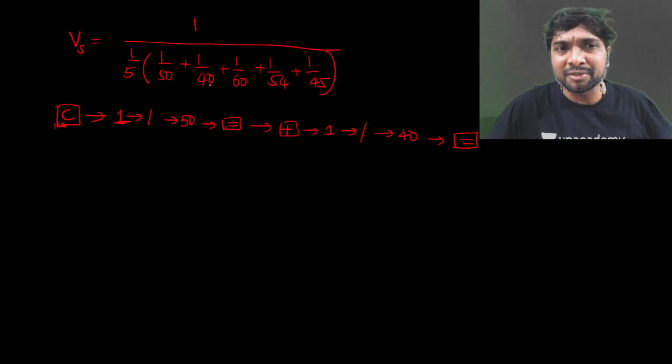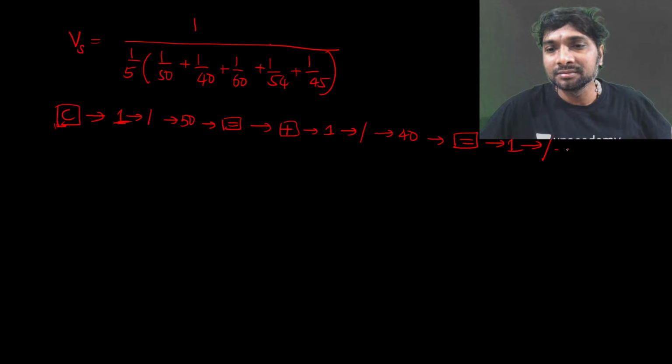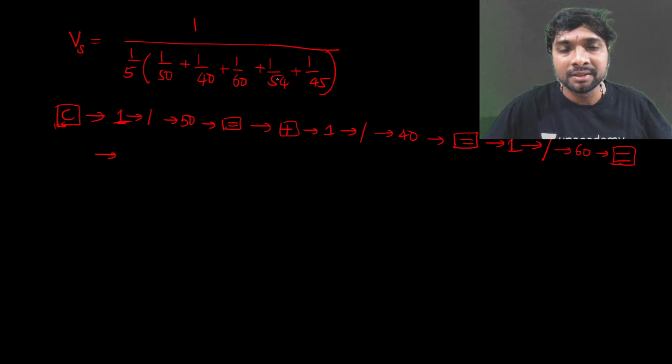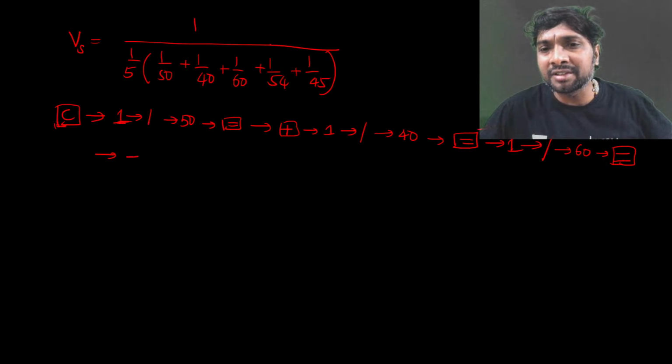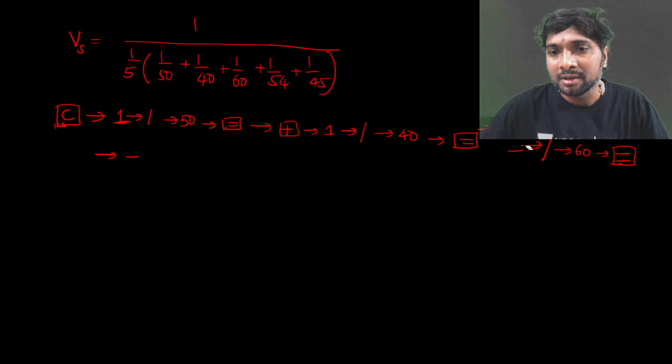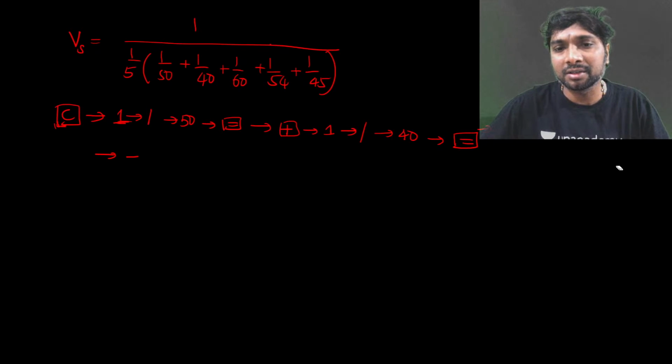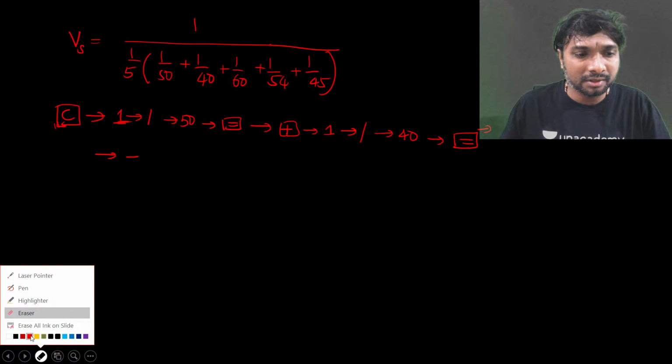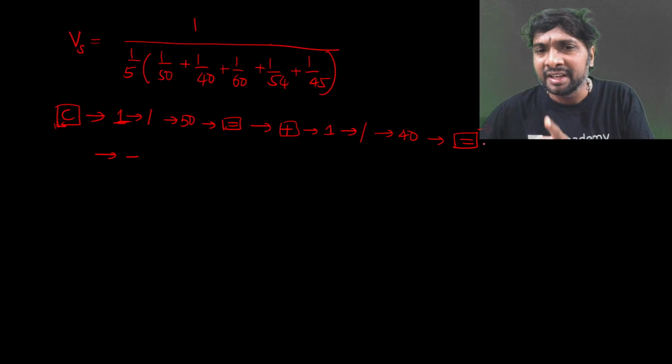So 1 by 50 plus 1 by 40 we got some value, right? Again after that 1 again divided by symbol, after that 60, after that equality symbol, right? After equality symbol, what we need to do for? Right here equality symbol. After equality symbol, plus will be there, na? Yeah, this one plus we have to add here, na, forgot. Okay, plus we have to add here. If you just observe, plus 1 by 40 equality we have got.